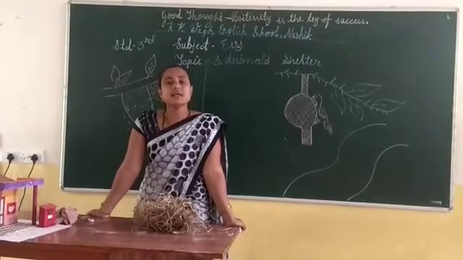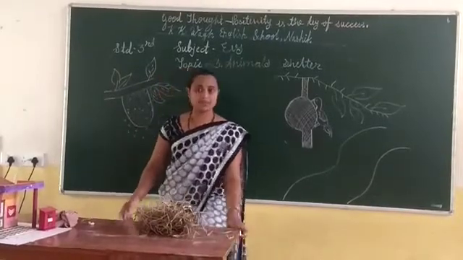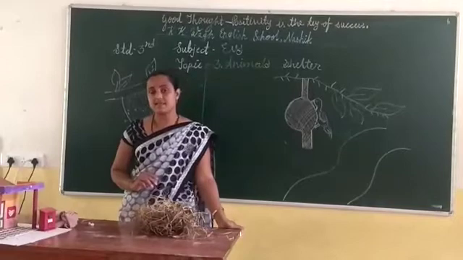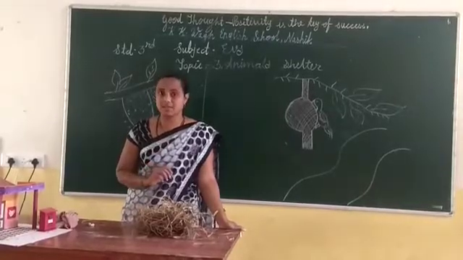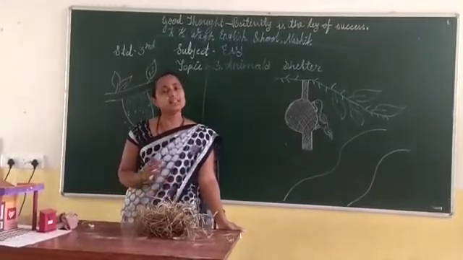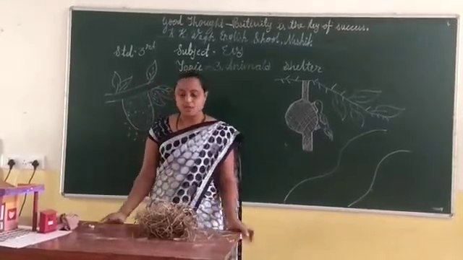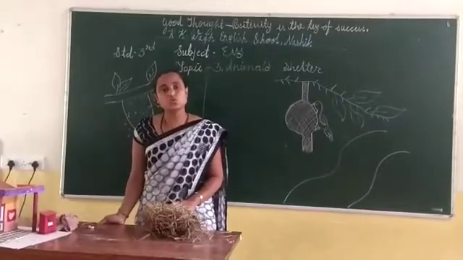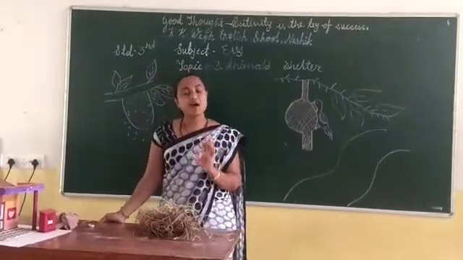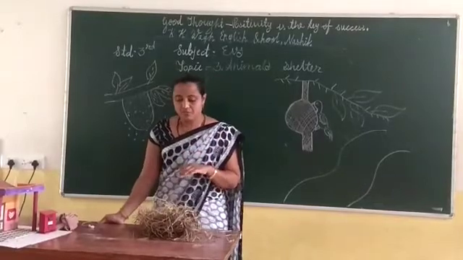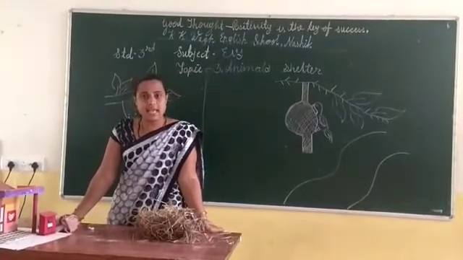Students, birds are afraid of some animals which eat their eggs. For example, snakes. This type of animal eats their eggs, and their young ones also. And their young ones are too weak to defend themselves. Therefore, they build a nest. In their nest, their young ones and their eggs can be very safe inside. They can also use cotton, wool, thread or string. These things make their nest very warm and soft from inside.